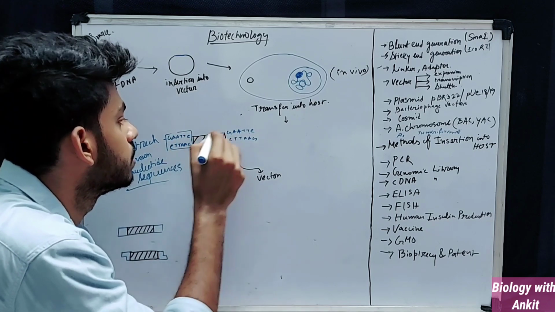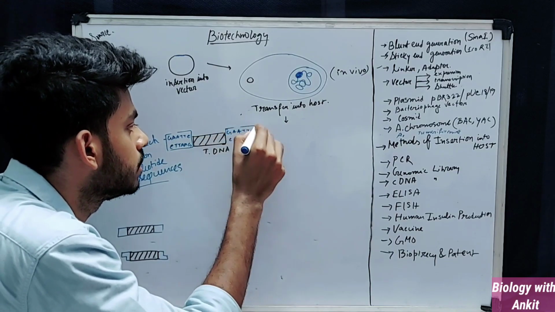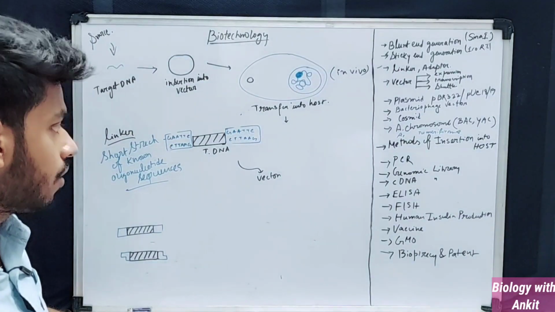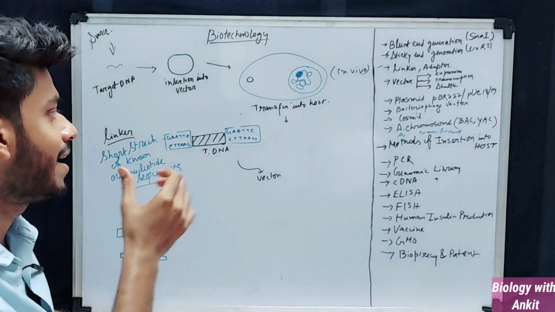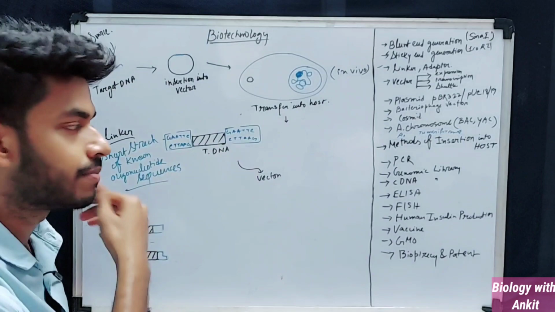So this is a linker. Now you might have noticed that I have taken the same example as the previous one.